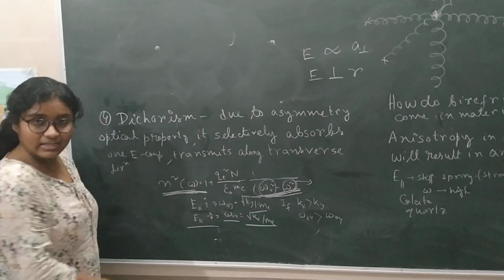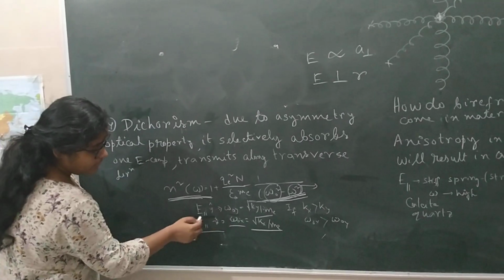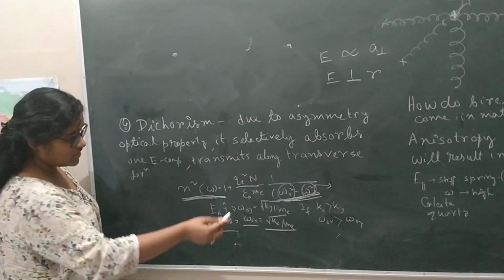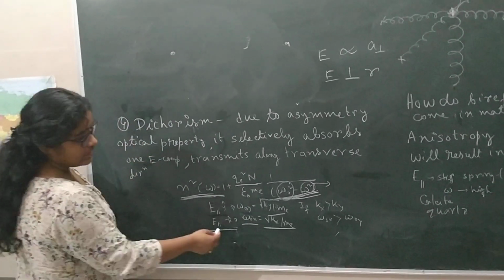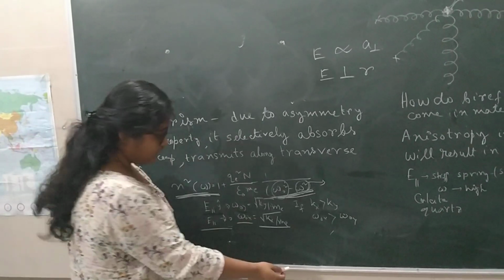Now since kx and ky are different, the component of E along the y direction and the component of E along the x direction will both be different.